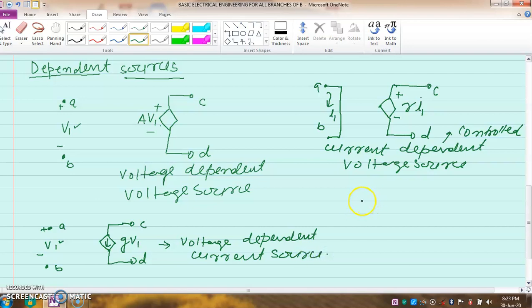Another source may be a current dependent current source, maybe here like this. I'm putting some other color.